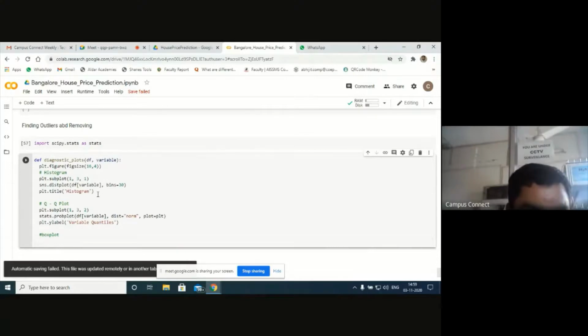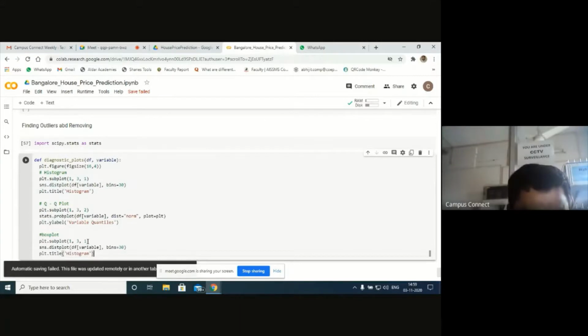Okay, so I'll copy this. Same thing I'll copy here. Copy this one. Paste it over here. And just try to give the scale. 1 comma 2 comma 2 I had given, so let's have 1 comma 3 comma 3 for the next line. In the next line I'm going to have sns boxplot. This is distplot. Let's try to have box plot here. So I'll call the box plot method.